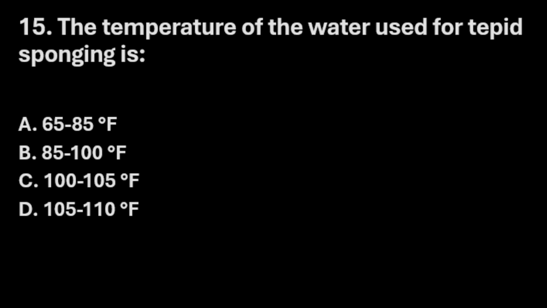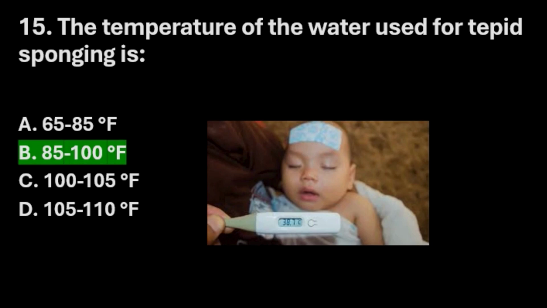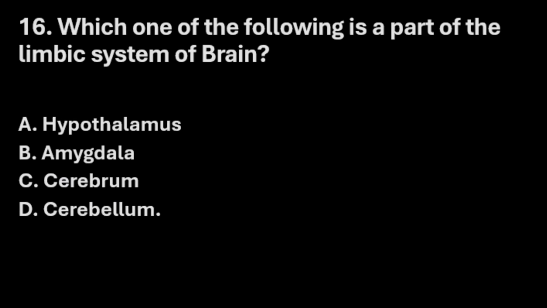Next question. The temperature of the water used for tepid sponge is option A 65 to 85 degree Fahrenheit, option B 85 to 100 degree Fahrenheit, option C 100 to 105 degree Fahrenheit, and option D 105 to 110 degree Fahrenheit. The right answer here is option B, 85 to 100 degree Fahrenheit, is the temperature of water used for tepid sponge.